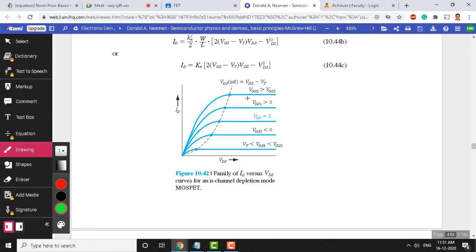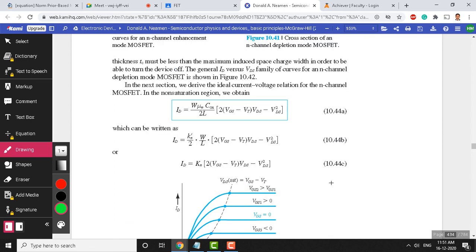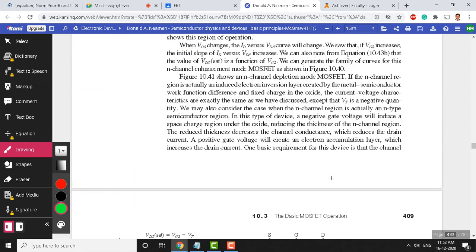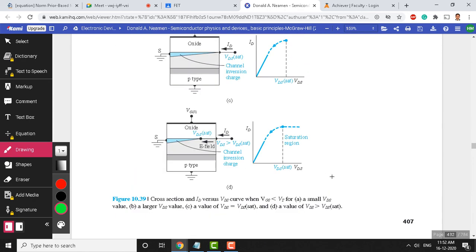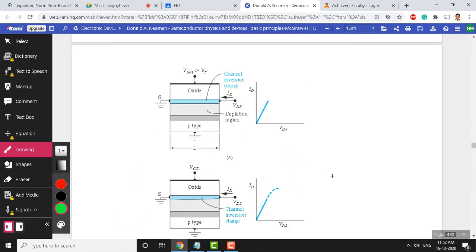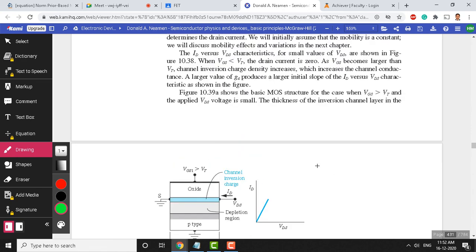Okay, I'll stop at this point. Next class I would like to continue with the working principle of the device. The analogy part I haven't discussed in today's class. I will take it up in the next class since the time is already up. Any questions?